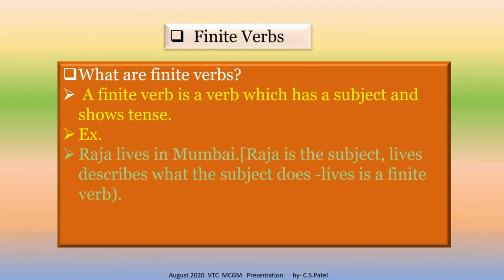Raja is the subject. Lives describes what the subject does. Hence lives is a finite verb.